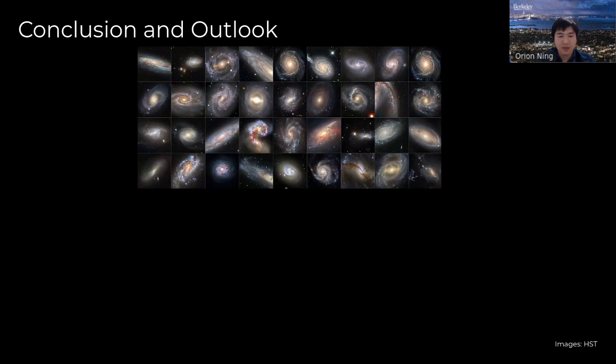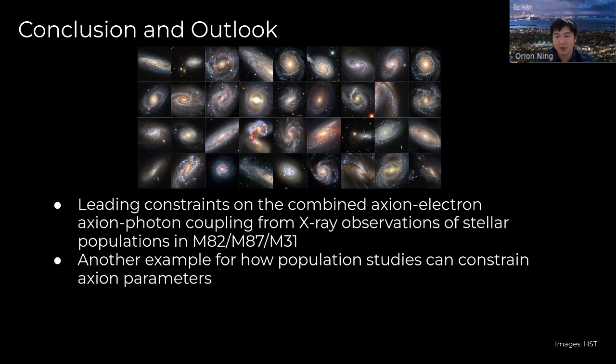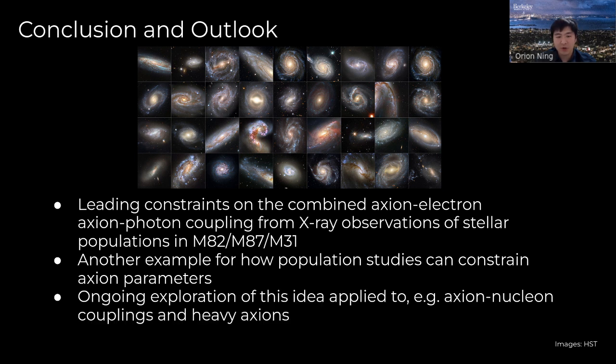In conclusion, in this work we derive leading constraints on the combined axion-electron axion-photon coupling from X-ray observations of the stellar populations of M82, M87, and M31. This is yet another example for how one can use full-scale galaxy populations of stars to constrain and probe axions, and is again highly complementary to previous searches. In ongoing work, we're exploring how this powerful idea can be extended even more to other axion physics, like exploring axion-nucleon couplings or heavy axions.